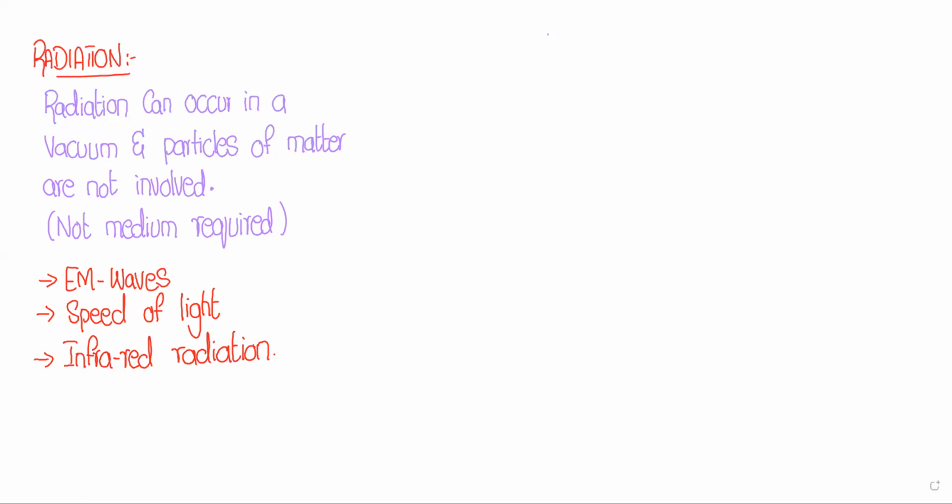Okay, any confusion till now in radiation? No. Okay, so if we talk about a common example in our daily life, a very common example is the sun. If we talk about the ozone layer, the ozone layer is just to protect us from the radiation coming out from the sun, because the sun also works on the principle of nuclear fusion reaction.